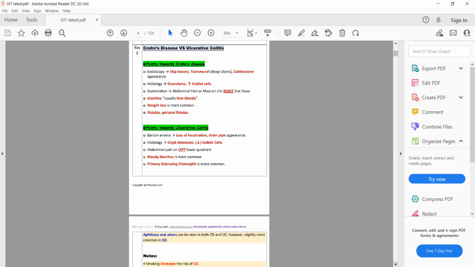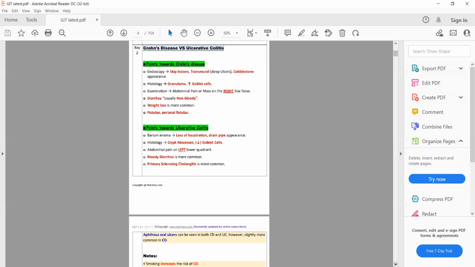So I'll repeat this point again. Ulcerative colitis, as it's a colitis, will involve the colon: ascending colon, transverse colon, and descending colon, and it most commonly involves the descending colon, which is present on the left side of the abdomen. Descending colon, sigmoid colon, and rectum.